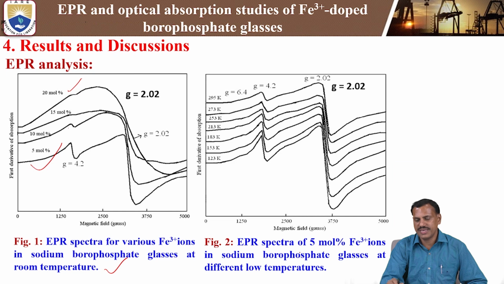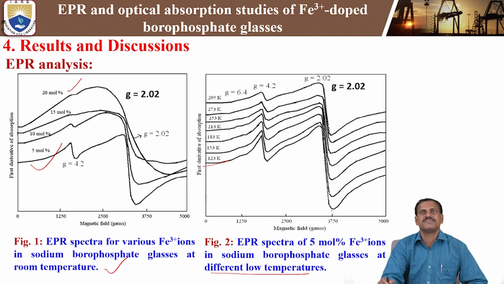So here is the EPR spectra of 5 mole percentage of iron 3 plus ions in sodium borophosphate at different low temperatures. That means from room temperature to different low temperatures we are studying. For the low temperature analysis, we are using liquid nitrogen, from 300 Kelvin to 123 Kelvin.